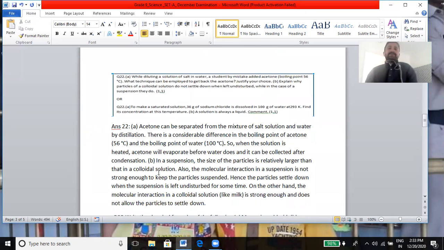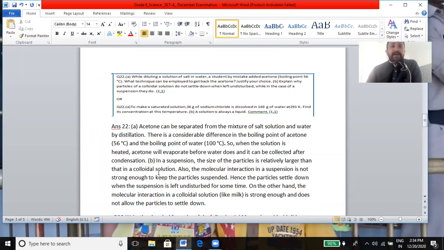So here acetone can be separated from the mixture of salt solution and water by the process of distillation, because there is a difference in the boiling point of acetone and the boiling point of water. As you know, the boiling point of acetone is 56 degrees Celsius and the boiling point of water is 100 degrees Celsius. When the solution is heated, acetone will evaporate before water does. It can be collected after condensation.